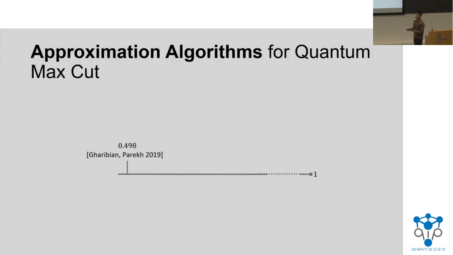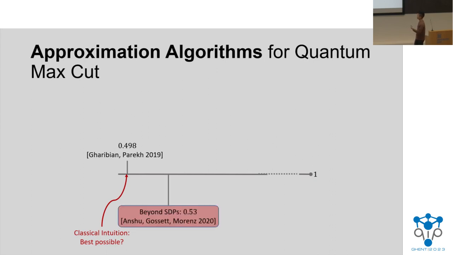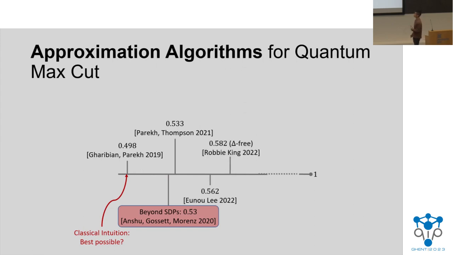So what can we do beyond Gharibian and Parekh? Well, there might be some classical intuition that due to the results of Raghavendra and KKMO, maybe the best thing we can do classically for solving quantum max cut is this canonical SDP. But it turns out this intuition actually does not hold. And in fact, the result by Anshu, Gosset, and Morenz in 2020 actually showed that you can do better, getting a ratio of 0.53. This was followed up by several other algorithms, Parekh and Thompson in 2021, and then the results of Lee and Robbie King that you just saw.